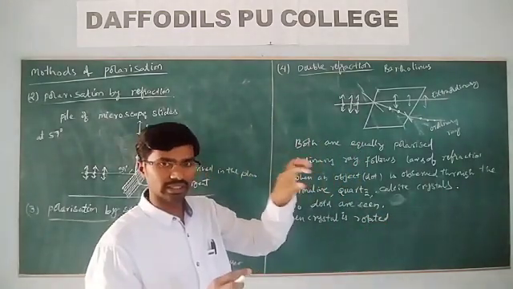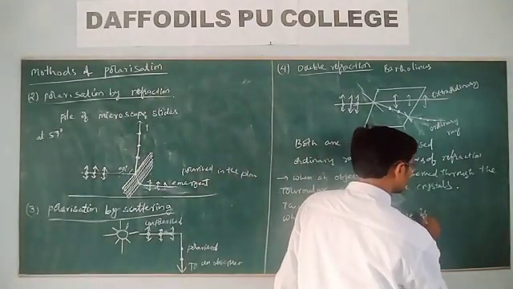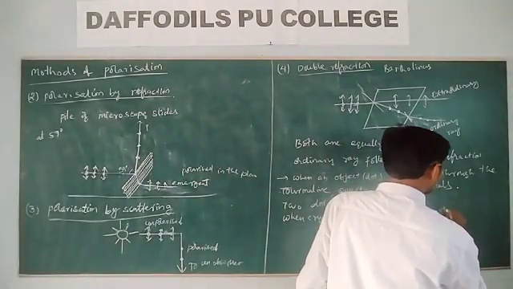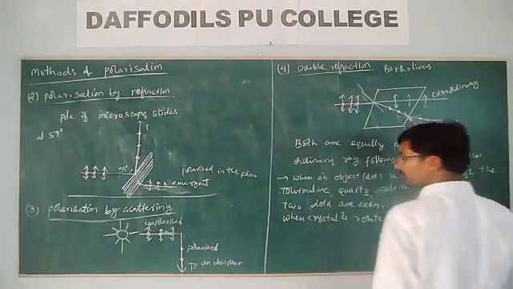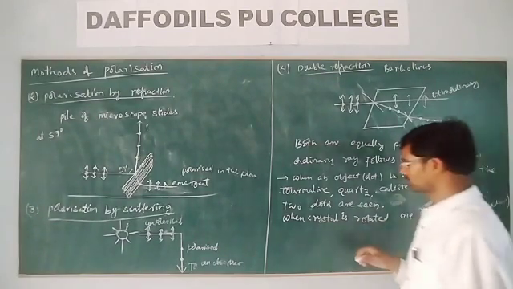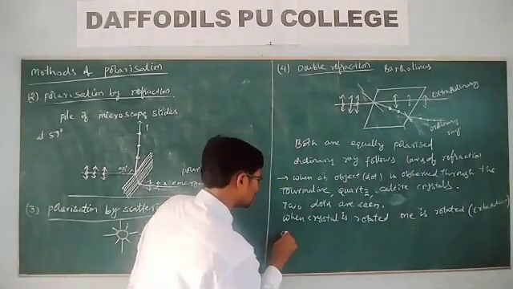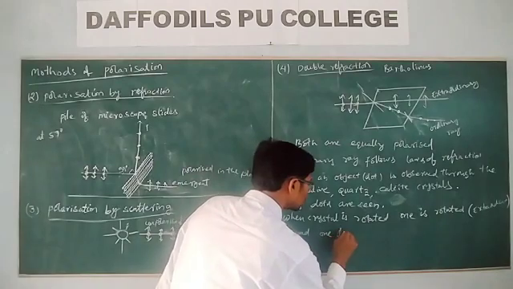Now when the crystal is rotated, the image formed by the extraordinary ray is rotated around one dot.